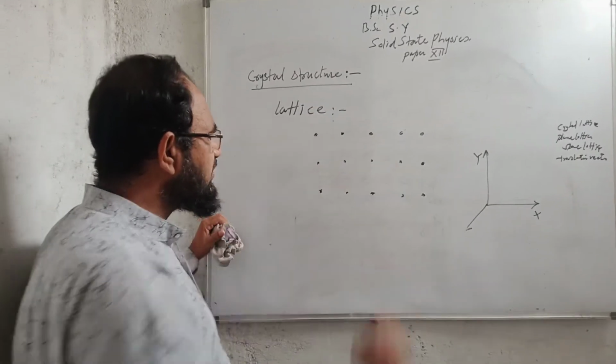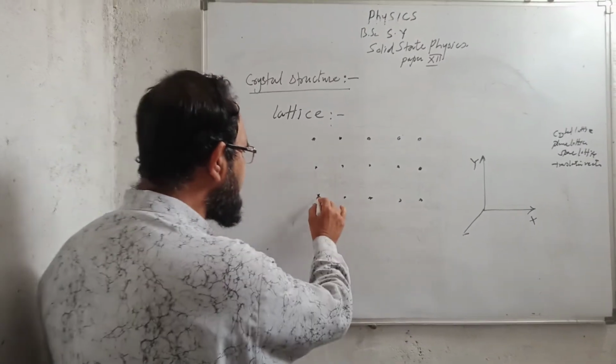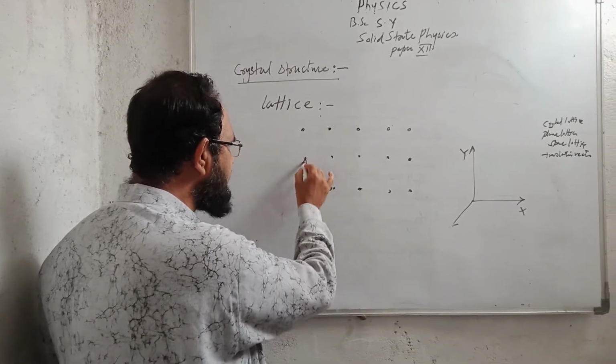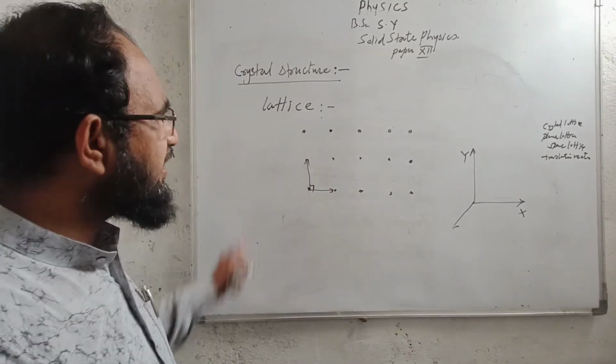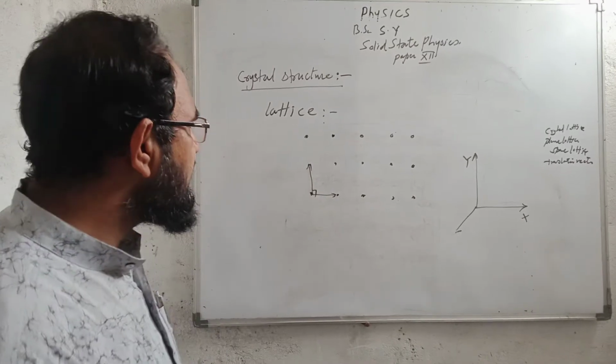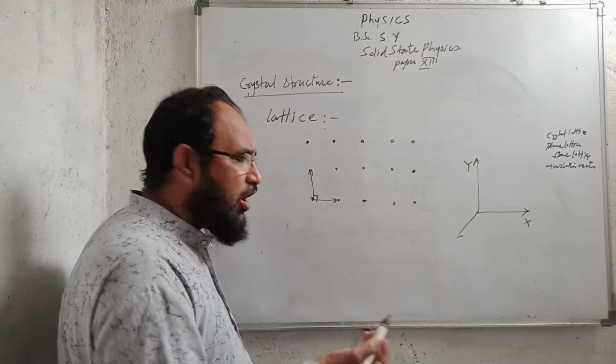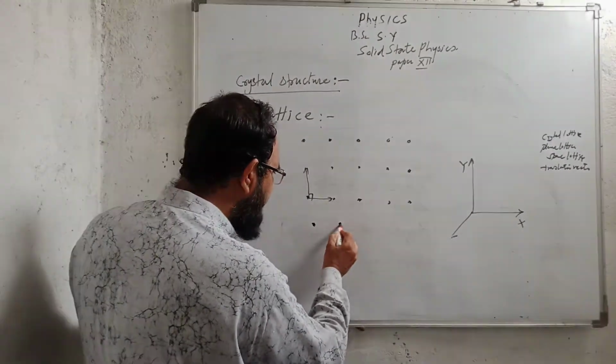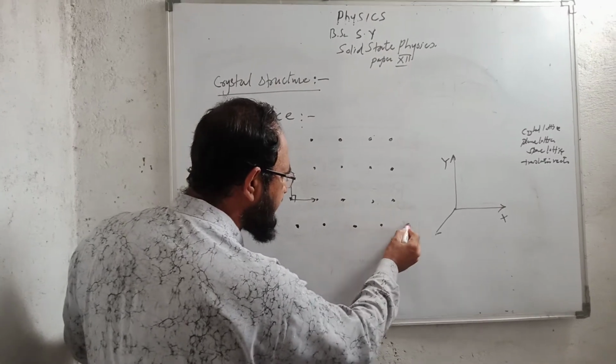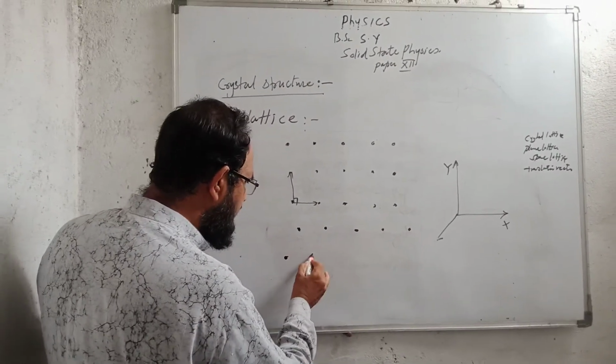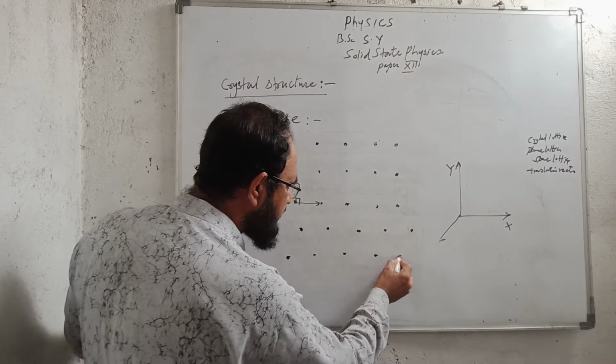If we draw the two perpendiculars, here the angle is 90 degrees. So we say that it is the square lattice. Then there may be oblique lattice points. The lattice points are situated in an oblique manner. So it is the oblique lattice.